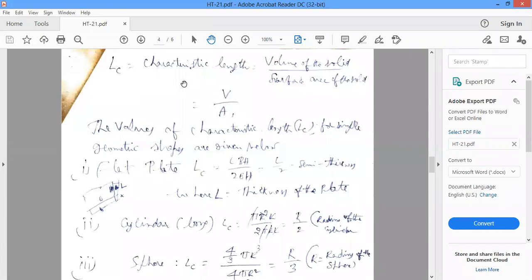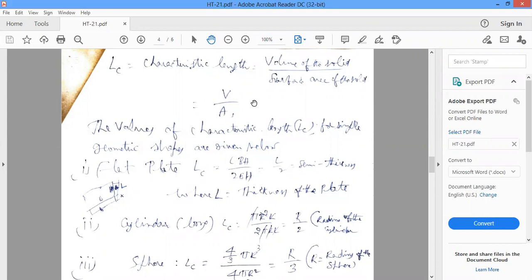Already discussed: the characteristic length, that is the volume of the solid by the surface area of the solid. For any given solid you have to calculate the characteristic length. How do you calculate it? Volume V of the solid divided by the surface area As.